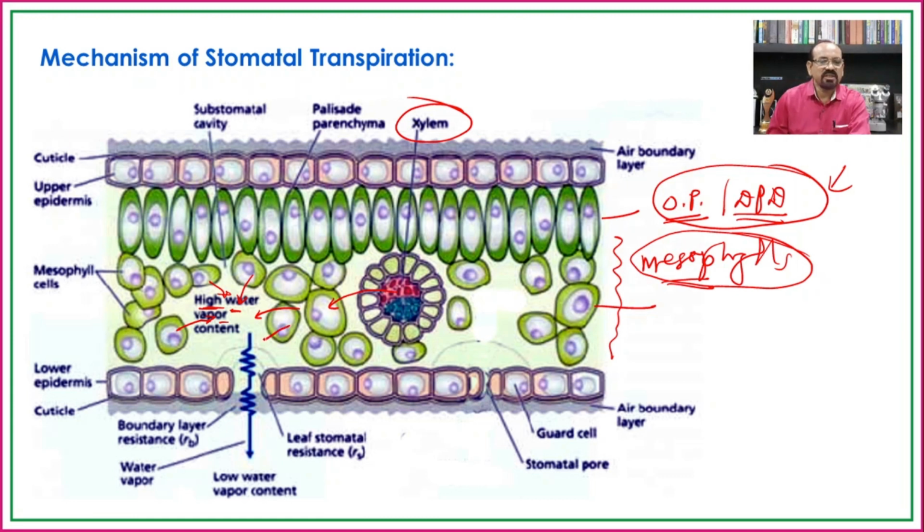If this process is continuous, automatically there will be a higher vapor pressure in the stomatal cavity as compared to the vapor pressure of the outer atmosphere. So the vapors from the stomatal cavity will be released outside the plant body through the stomata, and this is known as stomatal transpiration.